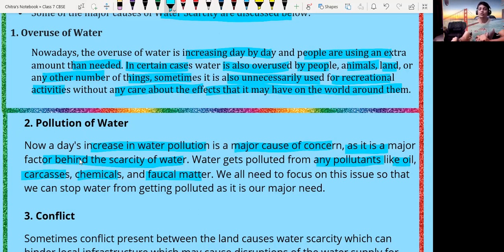We all need to focus on this issue so that we can stop the water from getting polluted, and it is the major need of today. Nowadays it is really very important to reduce water pollution, and only human beings can do that.